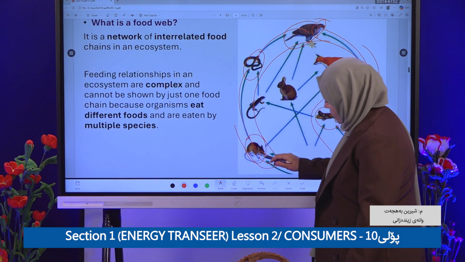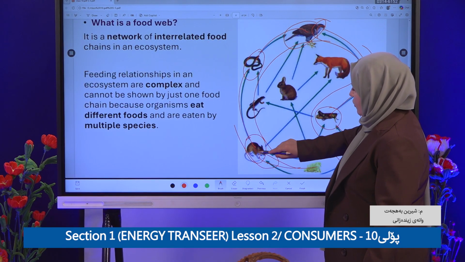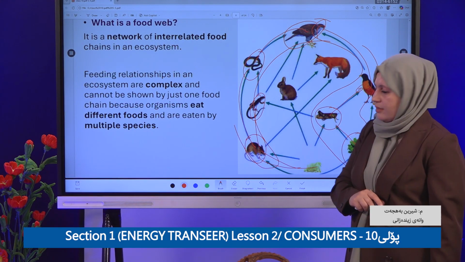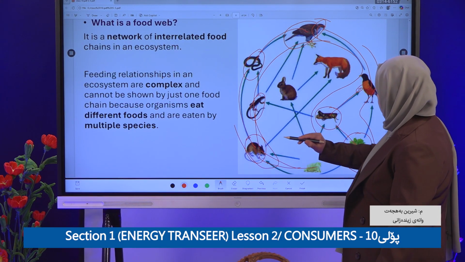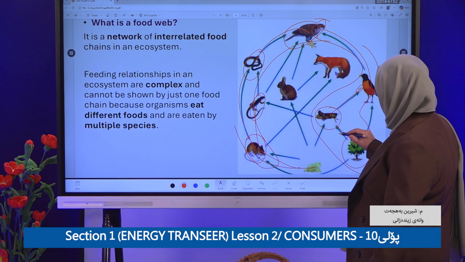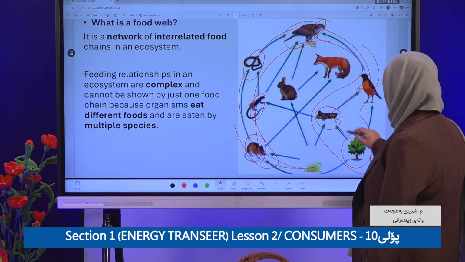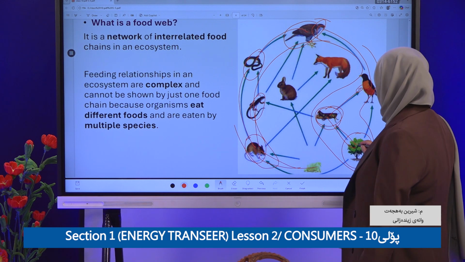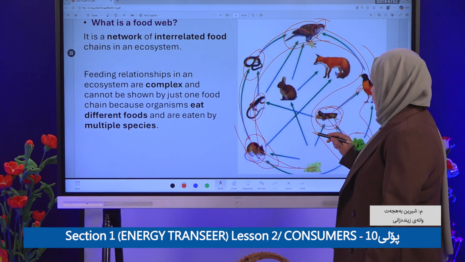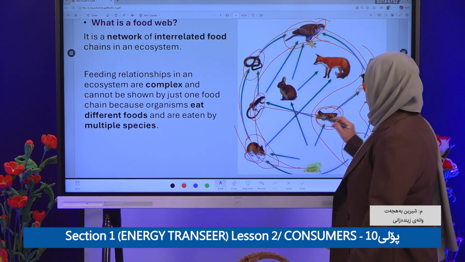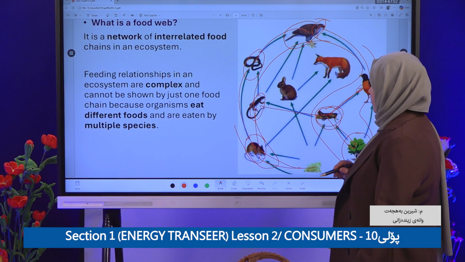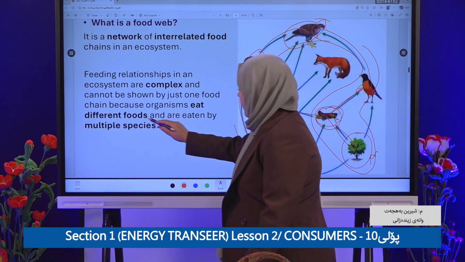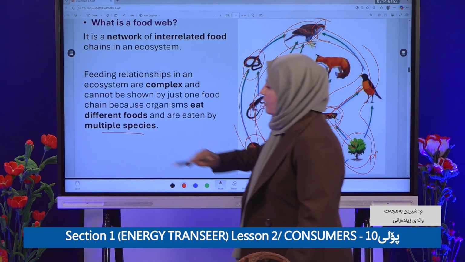Maybe this mouse will be eaten by this snake. And this one is important: this is the grasshopper, which eats the producer. Maybe this grasshopper will be eaten by this snake, or maybe by this bird. So they are eaten by multiple species.